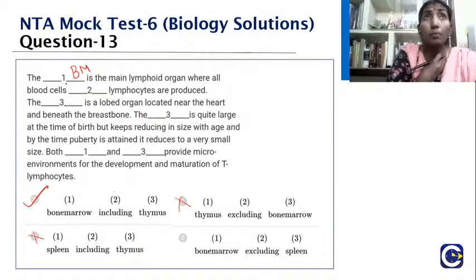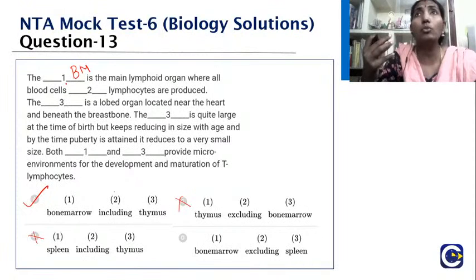The thymus is a big organ located near your heart, beneath the breastbone, that is the sternum. It is quite large at the time of birth, but it starts to regress, that is, it atrophies, decreasing in size, as the child attains puberty.